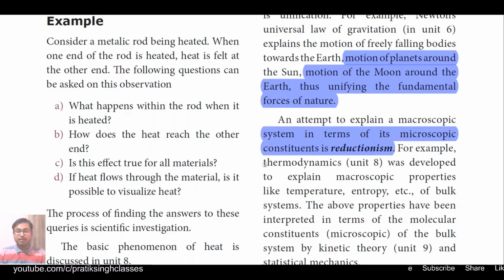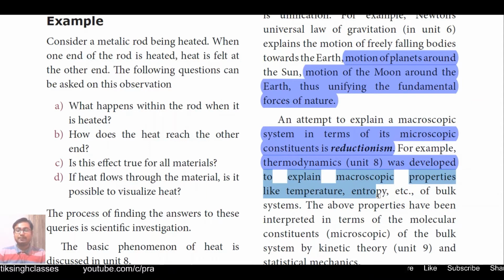For example, thermodynamics, which you will study in second volume unit 8, was developed to explain macroscopic properties like temperature, entropy, etc. of bulk system. In the branch of physics, that is thermodynamics, we will study about the nature of heat transfer. Then what happens when the heat transfers from one material to other material or within same material from one place to other place, how does the temperature change, what is the meaning of entropy, and a lot of things.